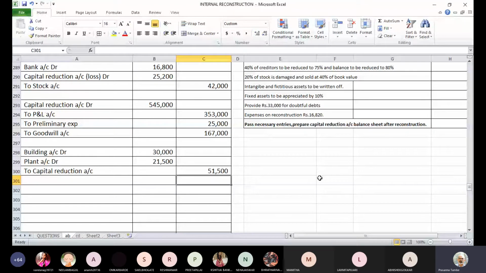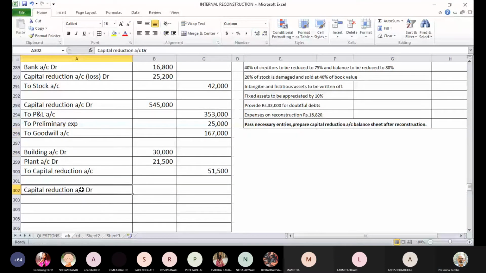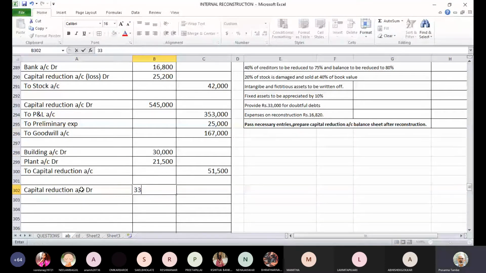Then we have to provide for doubtful debts, 33,000 rupees. So it will be capital reduction account debit to provision for doubtful debts, 33,000.